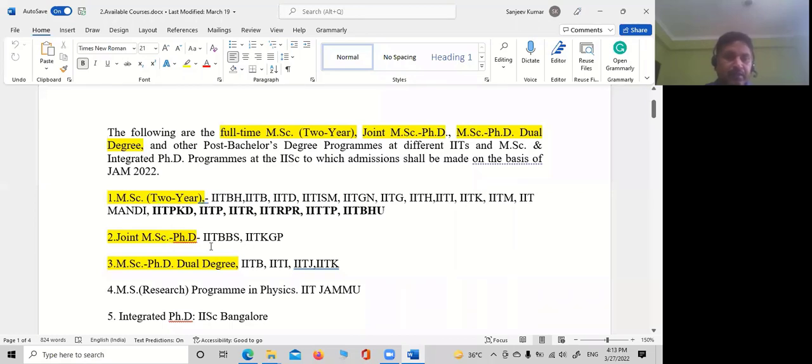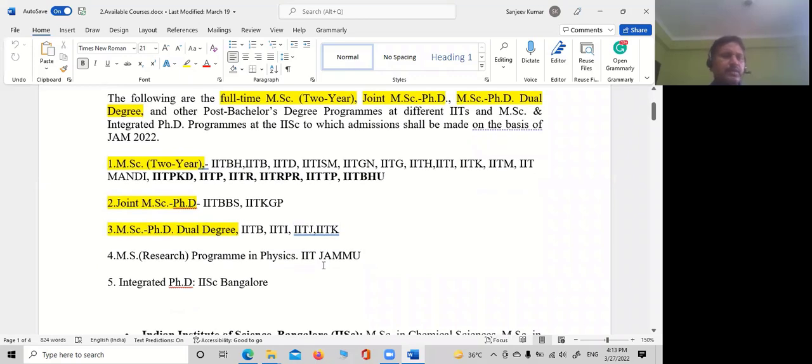But some institutes also offer joint M.Sc PhD: IIT Bhubaneswar and IIT Kharagpur; and M.Sc PhD dual degree: IIT Bombay, IIT Indore, IIT Jodhpur, and IIT Kanpur. IIT Jammu is the only IIT offering an MS research program in physics, and integrated PhD is offered by IISc Bangalore.